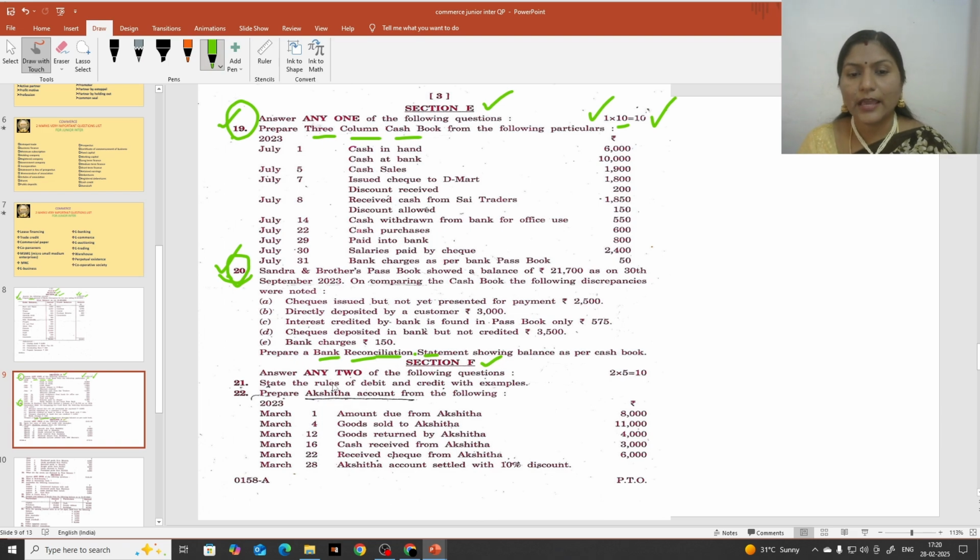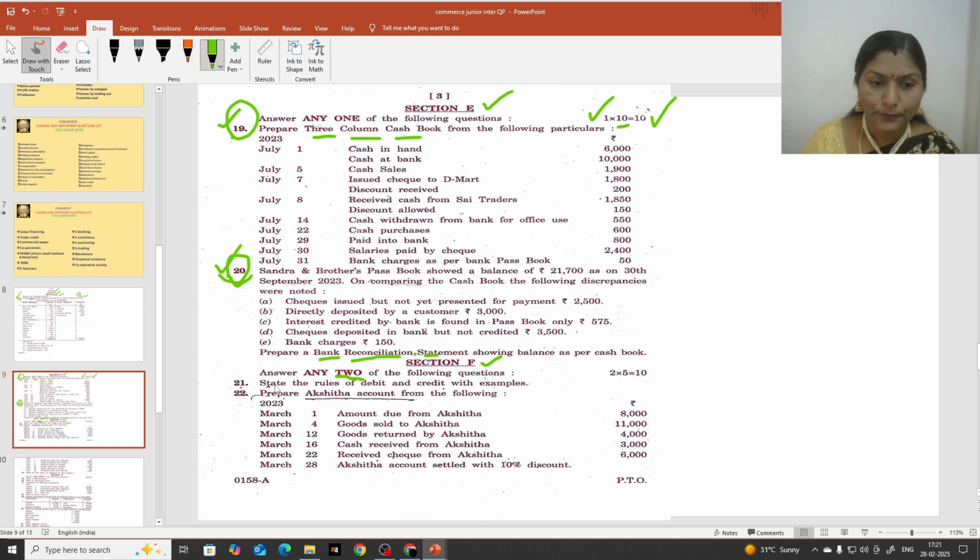So in section F you are going to get 5 marks questions from accountancy only. So total 4 questions. You will get 4 questions, students, but you have to attempt any 2. You can see here. Okay, any 2 you have to attempt. You have to attempt any 2, but you are going to get 4 questions. Choice is there. So what will you get? 2 problems you will get compulsorily, and 2 theory questions from accountancy only.